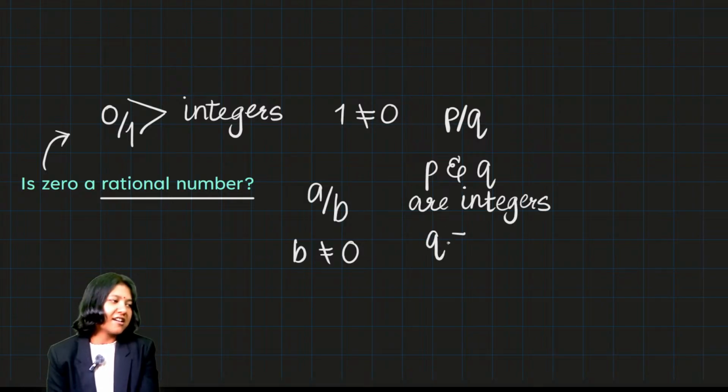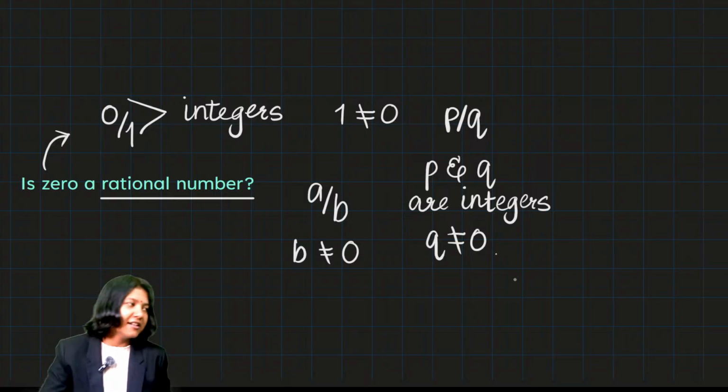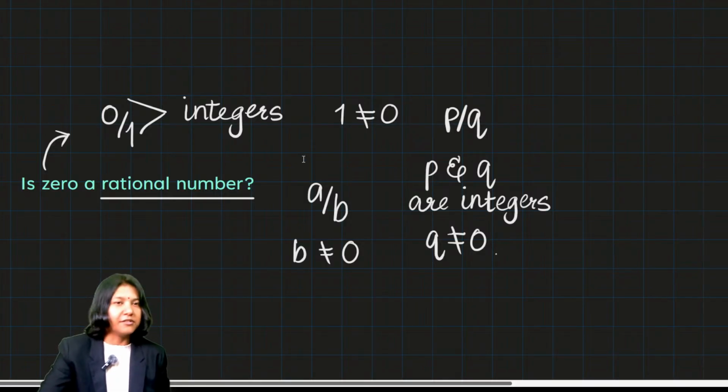Okay? That is how we define any rational number. So yes, indeed, 0 is a rational number. Okay? That is how we can do these questions.